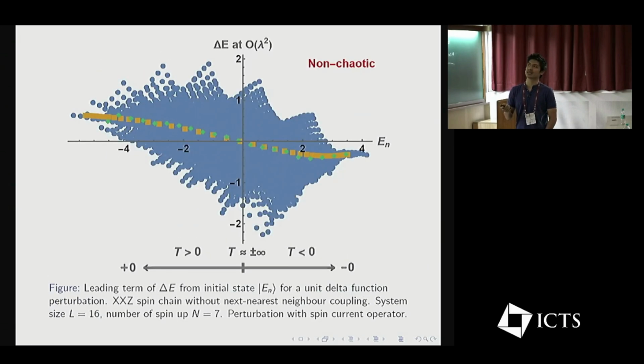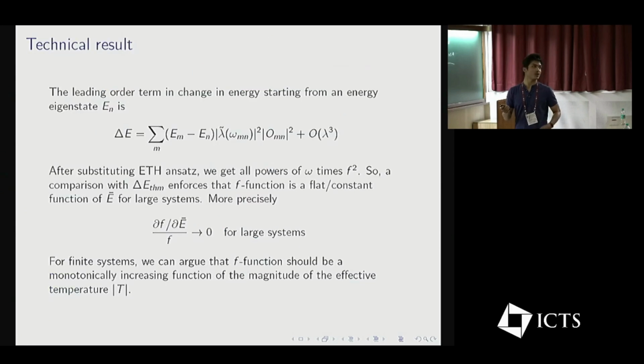So it implies that in the large system size limit, when we have equivalence of ensembles, f is a flat function. My work has analytic motivation, and I'm illustrating it with numerical results, so it's not just a numerical exercise.